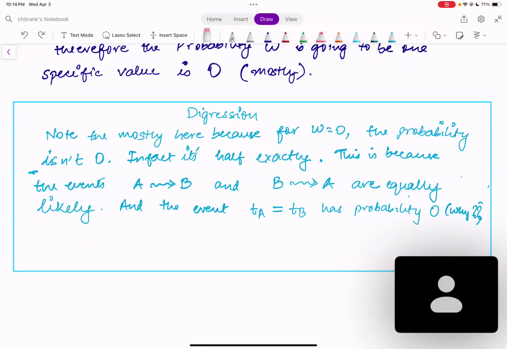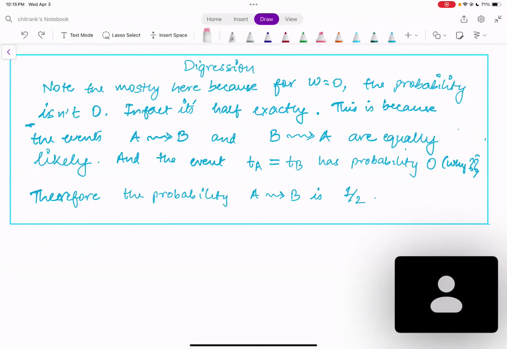And now we know what follows: these three events, that A happened before B, B happened before A, and A and B arrived together at the bus stop, are disjoint events, and the union of these three events is your complete sample space. That's why we know that the probability altogether should be 1, and that implies that the probability that A arrived at the bus stop before B should be exactly half. So that's what the digression was. Now let's come back.